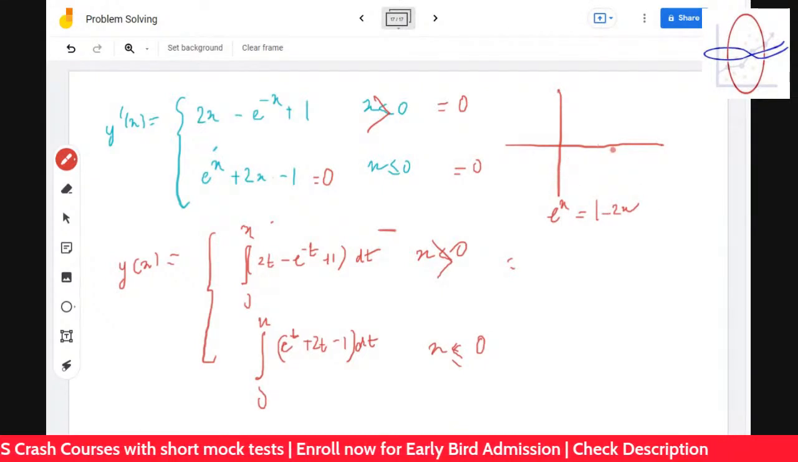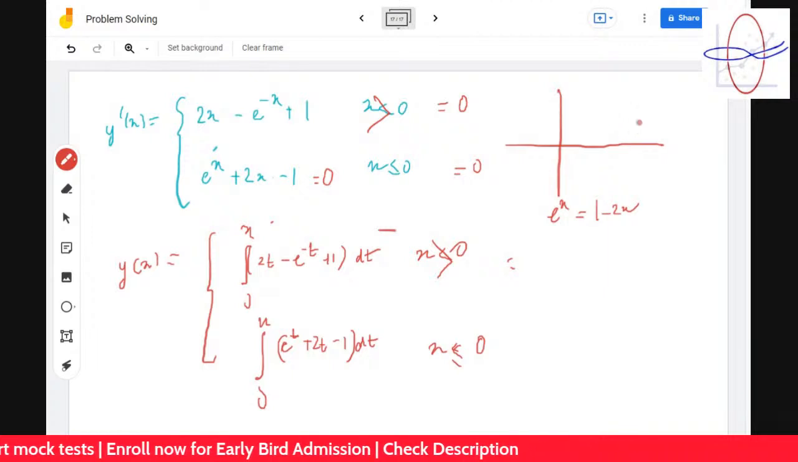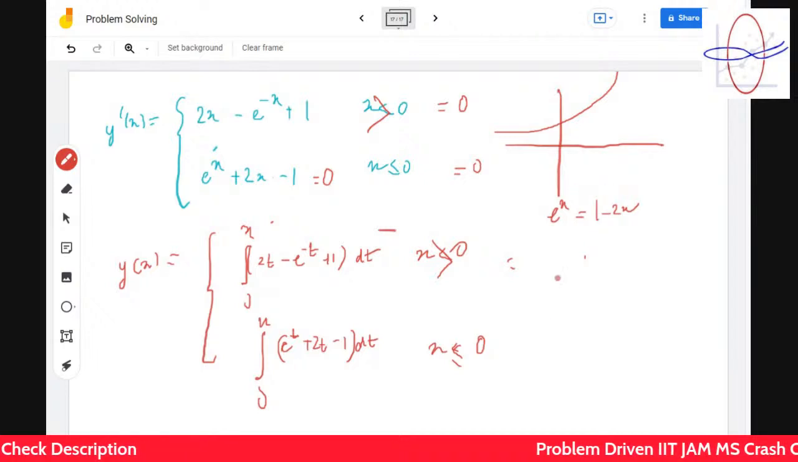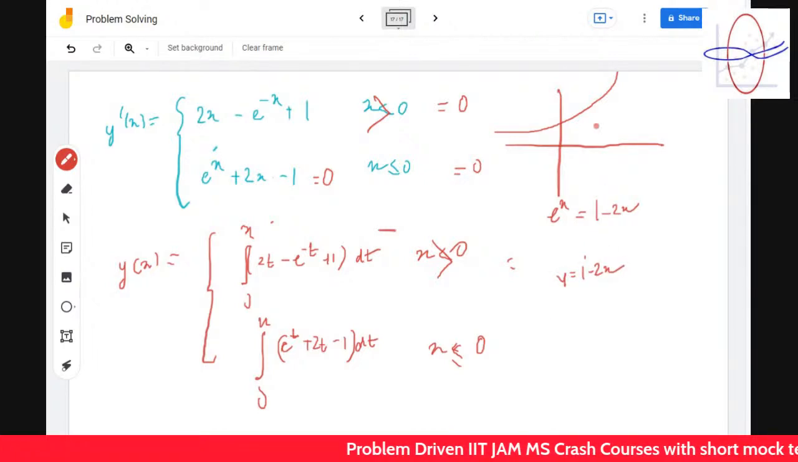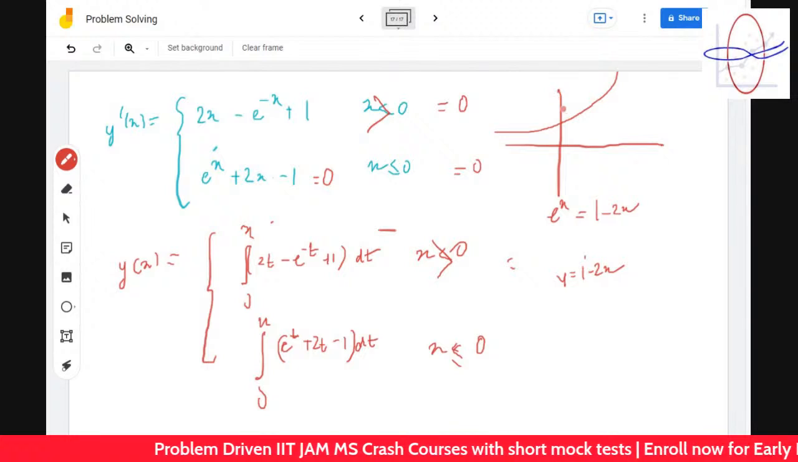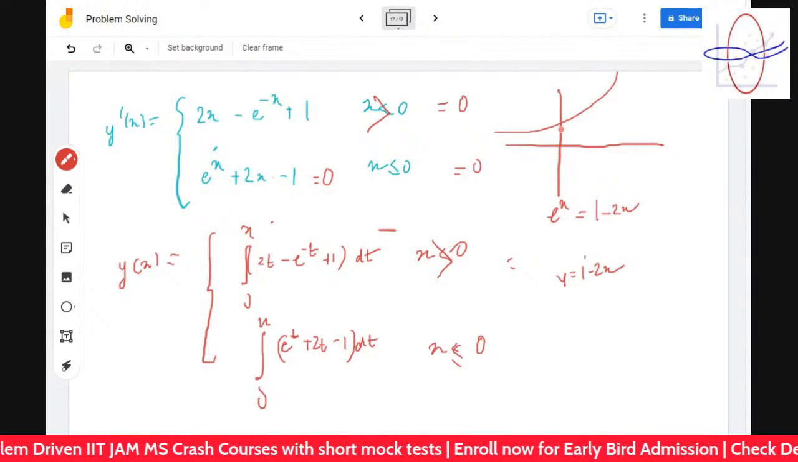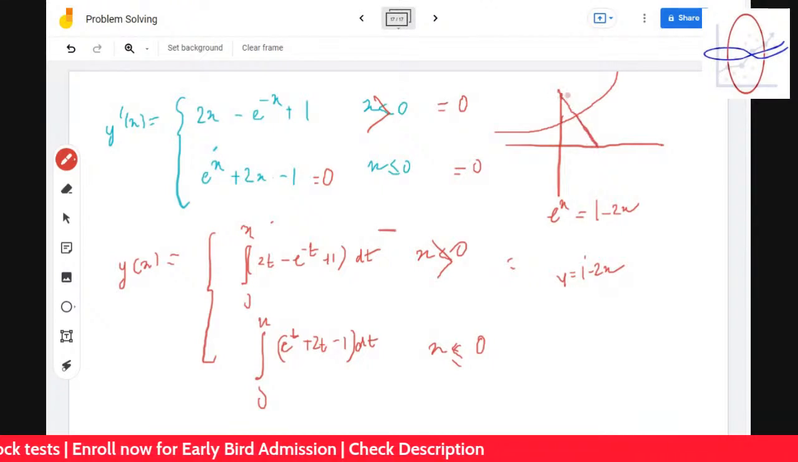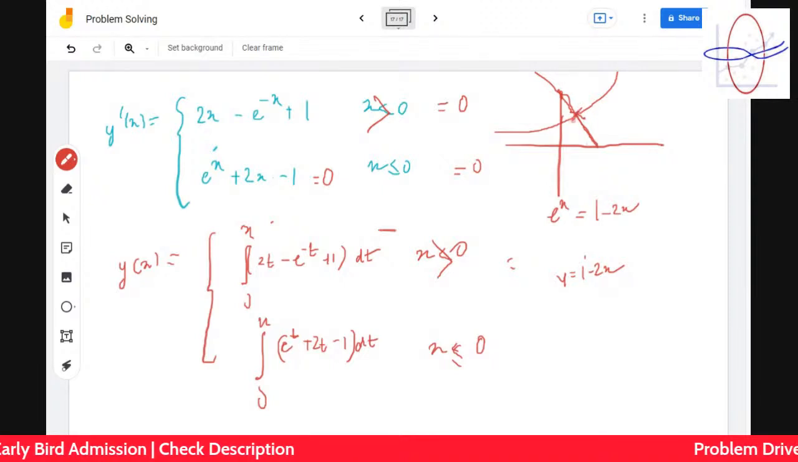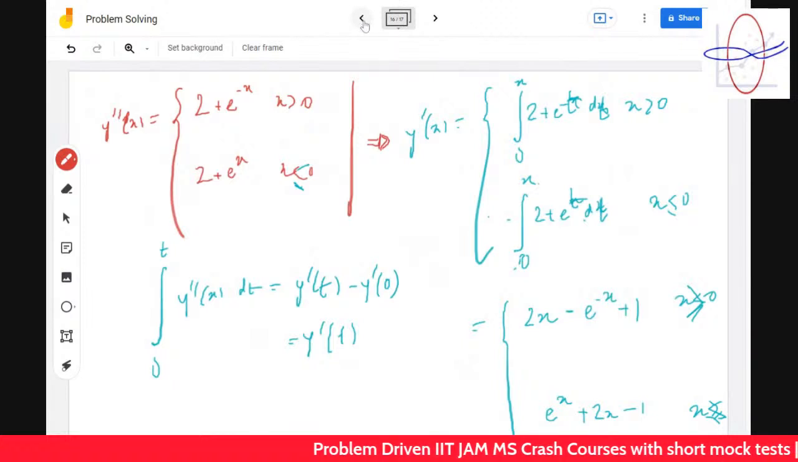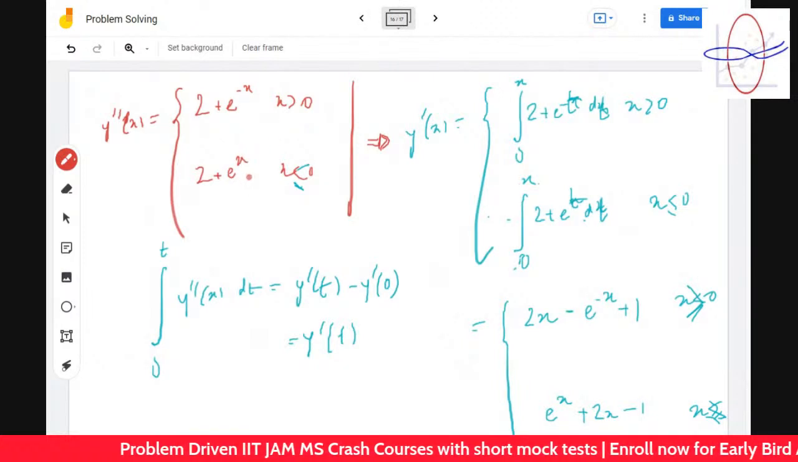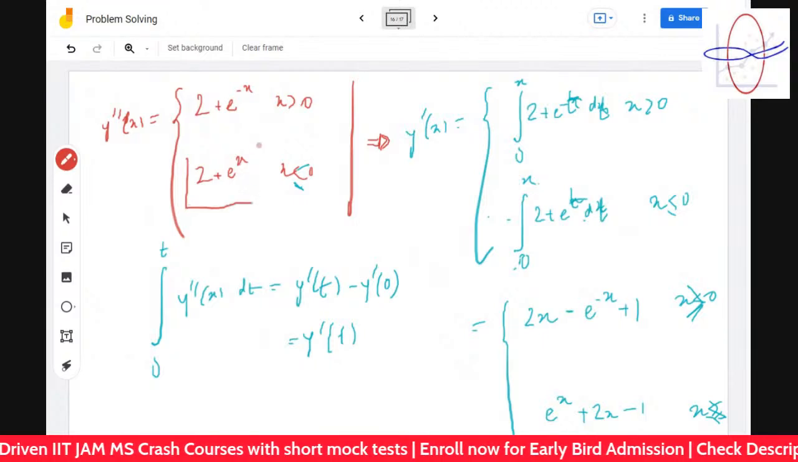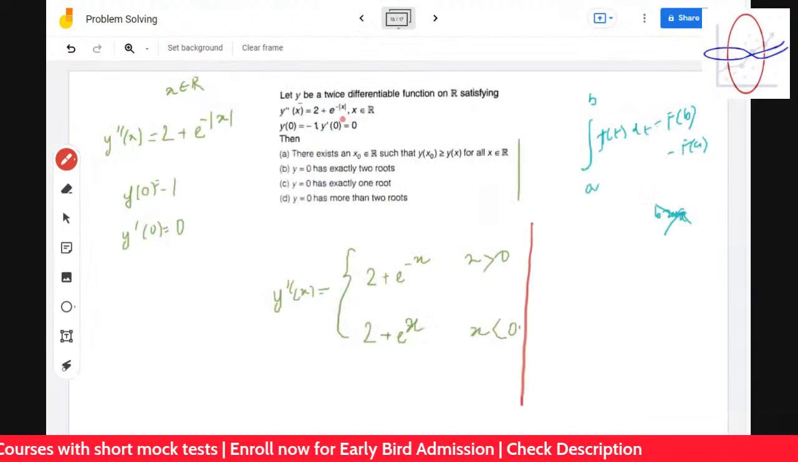You have to do this: 1 minus 2x. How does this 1 minus 2x function look like? e to the power x looks like this, and 1 minus 2x looks like this. So there exists a point where it cuts. Now understand over here that both of them are positive numbers.